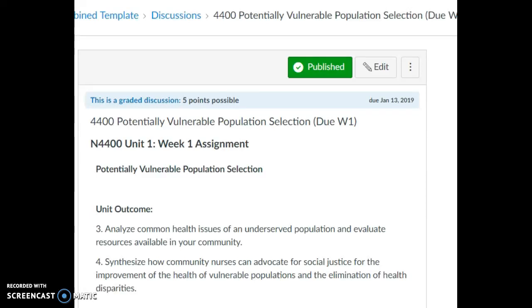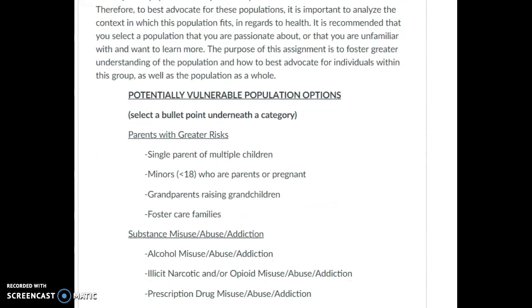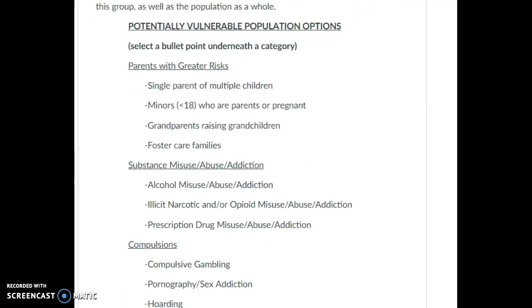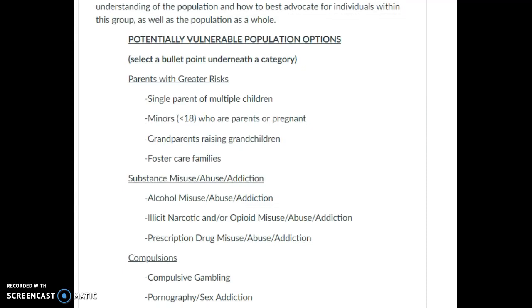Welcome to week 1. In 4400, each student will choose a potentially vulnerable population on which you'll focus the next 14 weeks. So what you'll do in this first assignment is look down at this list, and there's a pretty hefty list, definitely more than there are students in this section, of potentially vulnerable populations.